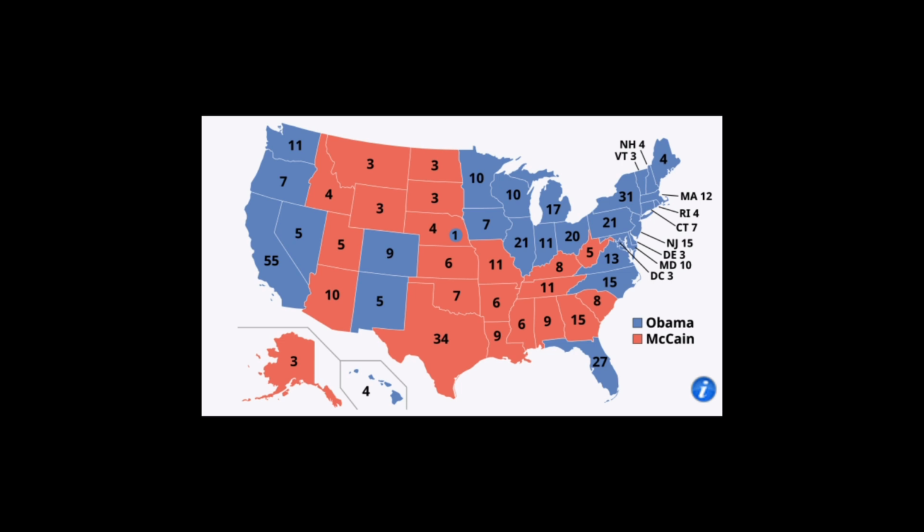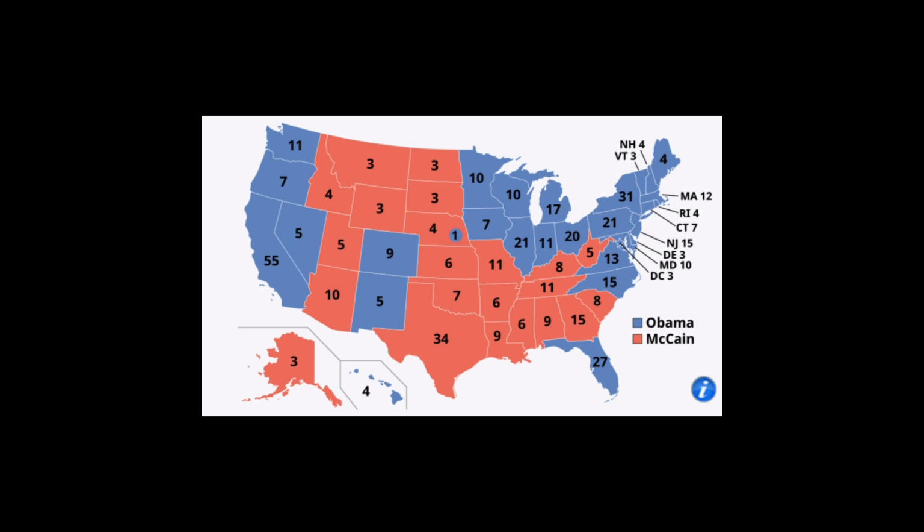Now, as you can see on the map here, Barack Obama had a great electoral performance. He won 365 electoral college votes, whereas John McCain managed to win 173. Now let's look at the states won by Barack Obama, and you would notice that he won many states that subsequently Democrats did not win in the rest of the 21st century. So Barack Obama won in Washington, Oregon, California, just like John Kerry, but he also won in Nevada. Obama won in New Mexico and Colorado.